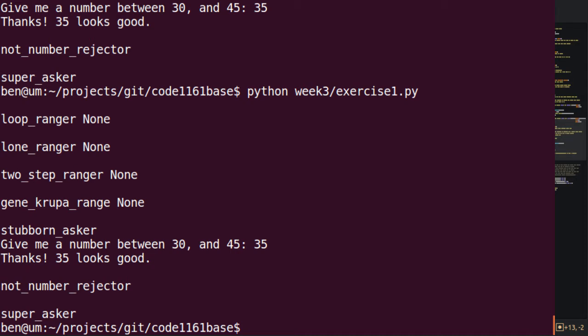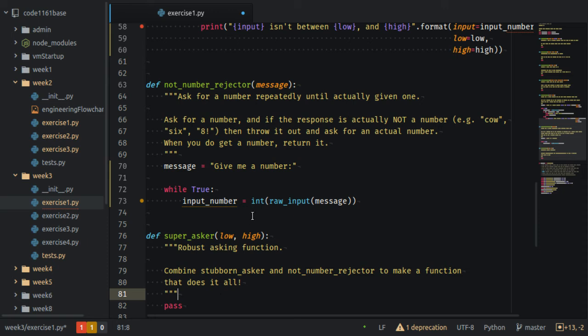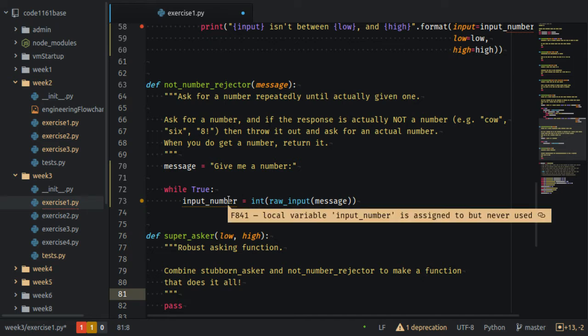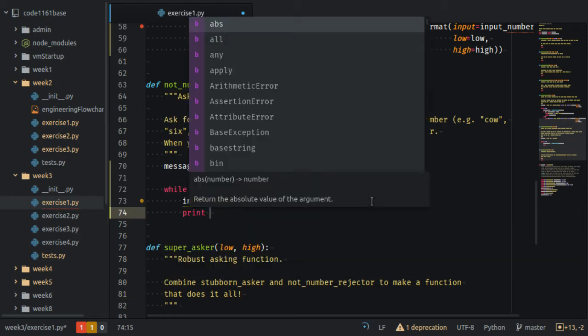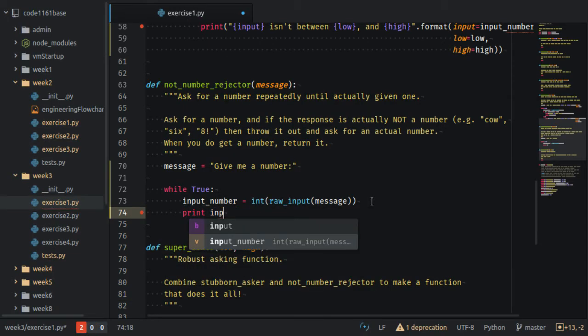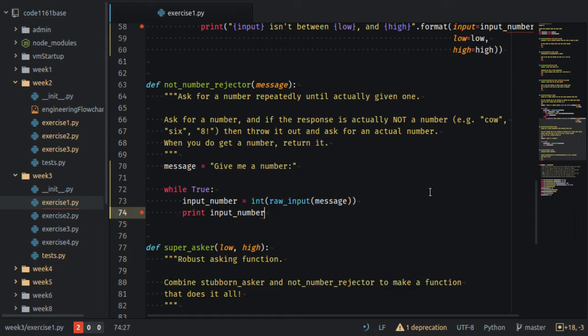So what did we do wrong there? Not number rejector, while true. I didn't save it. Classic mistake.